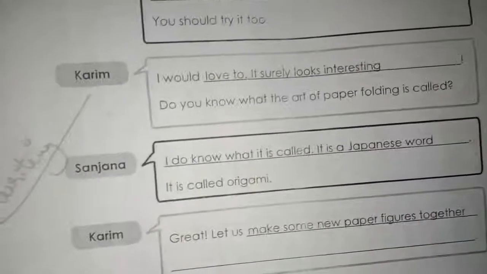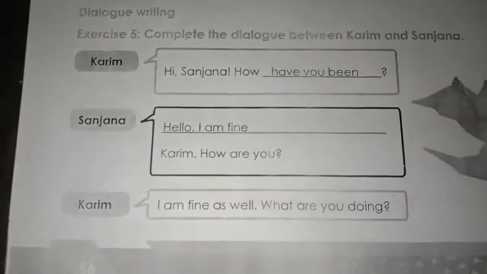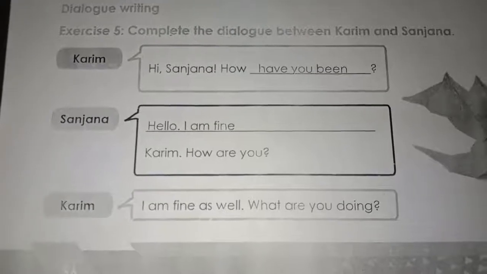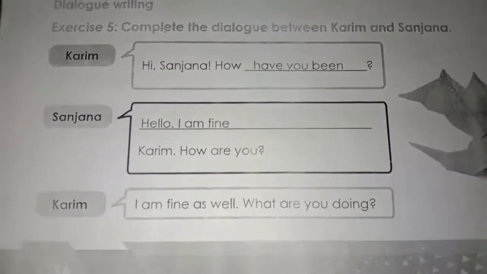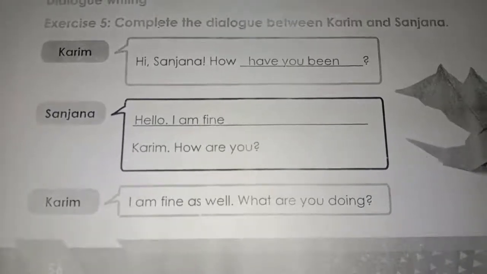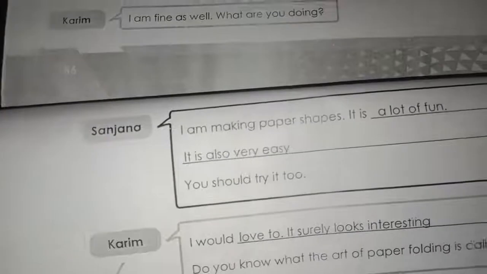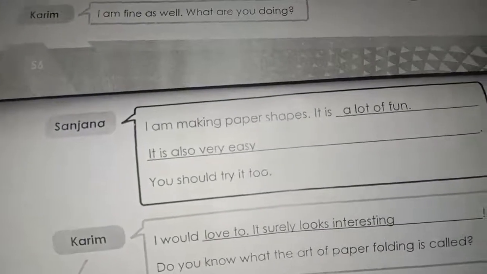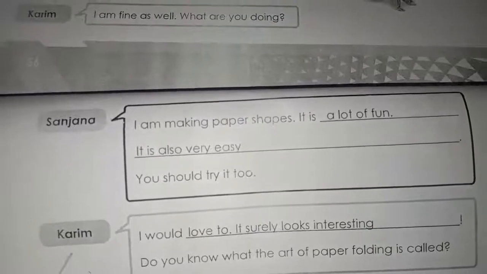Yes, children. The conversation is very easy. You can also write it. See here, once again I am showing you. Hi, Sanjana. How have you been? Sanjana: Hello, I am fine. How are you? Then Karim says, I am fine as well. What are you doing? Then Sanjana: I am making paper shapes. It is a lot of fun. It is also very easy. You should try it too.